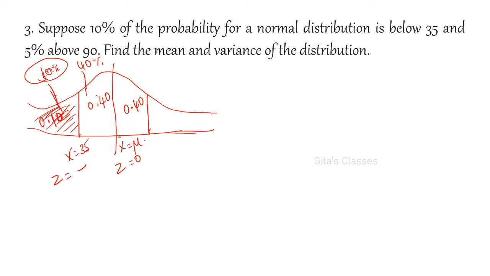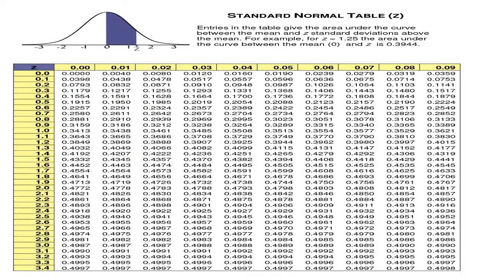Minus 1.28. 0.40. I'll see. 0.3997 is there. 0.4015 is there. This is the nearest one. Yes, ma. Very good. Excellent.